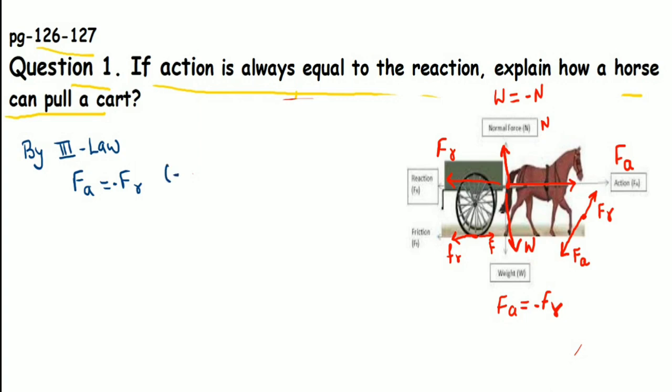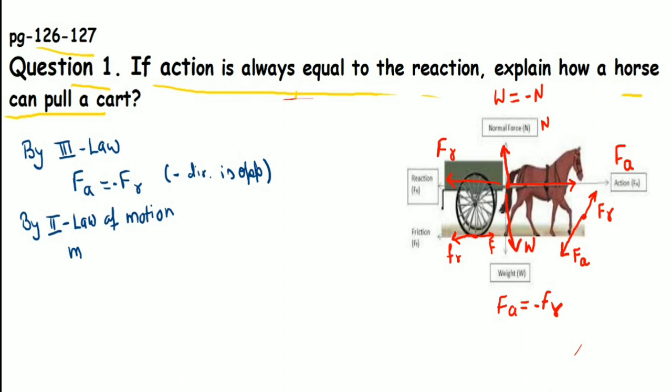When a horse tries to push the ground backward, it is a case of walking. We did the same case of walking in our previous video. Here the negative sign shows that the directions of both forces are opposite. If we apply the second law over here, since there are two forces, we can write that force is always equal to the product of mass and acceleration gained by the object.